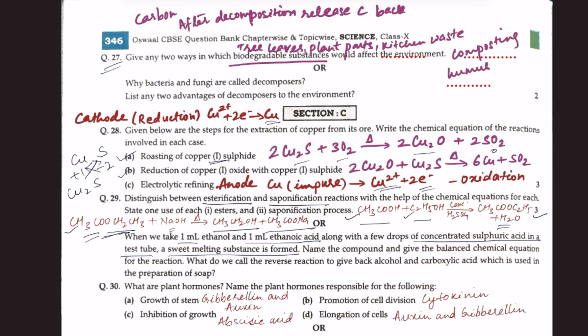Question 30. What are plant hormones? Name the plant hormones responsible for the following. Growth of stem: gibberellin and auxin. Promotion of cell division: cytokinin. Inhibition of growth: abscisic acid. Elongation of cells: auxin and gibberellin. What are plant hormones? This answer can be obtained from the book.